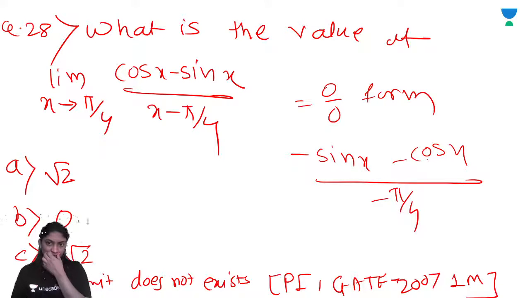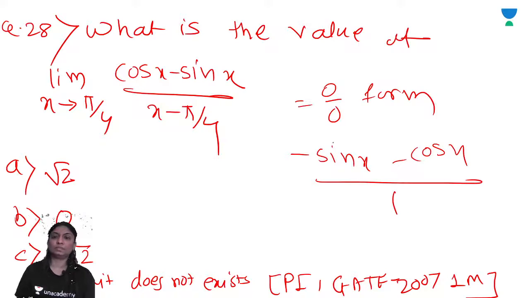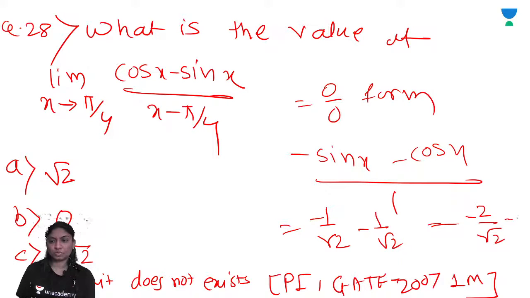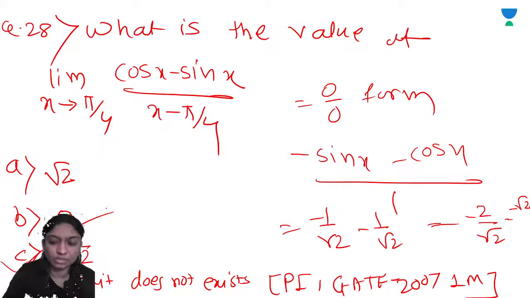Sin pi by 4 is 1 by root 2, so minus 1 by root 2 minus 1 by root 2, which gives minus root 2. Simple question.